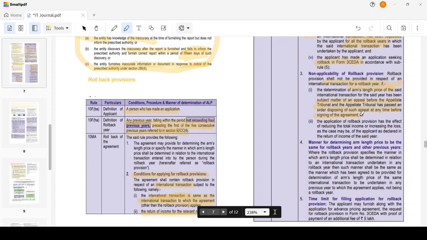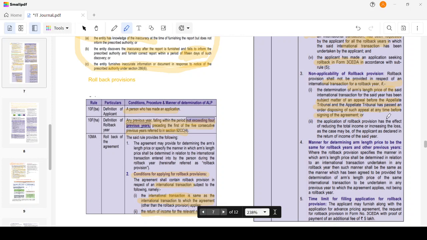So, before the current agreement has been signed, that transfer pricing was a matter of discussion in an appeal in the appellate tribunal, and the tribunal has already passed an order disposing of such appeal before signing this APA agreement. Then the rollback provision will not be applicable.